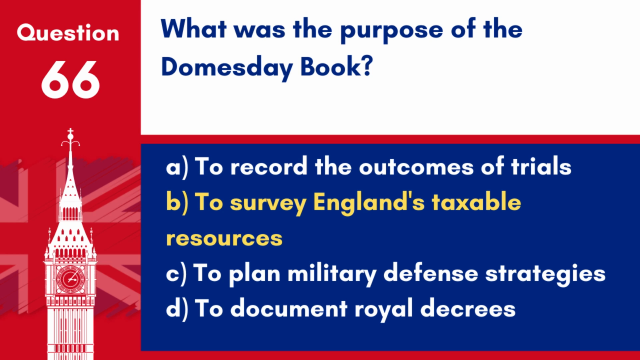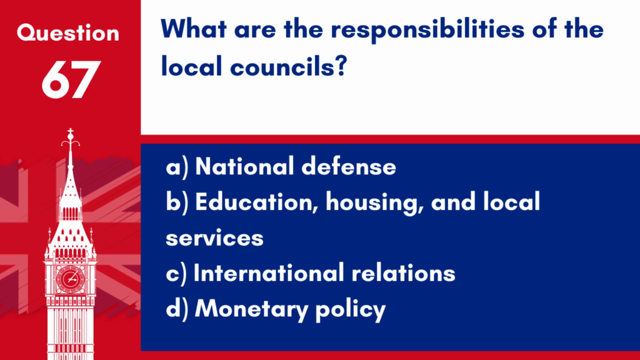Answer B. To survey England's taxable resources. The Domesday Book was commissioned by William the Conqueror in 1086 to assess and record the taxable value of all the lands and resources in England. Question 67. What are the responsibilities of the local councils? A. National defence. B. Education, housing and local services. C. International relations. D. Monetary policy.